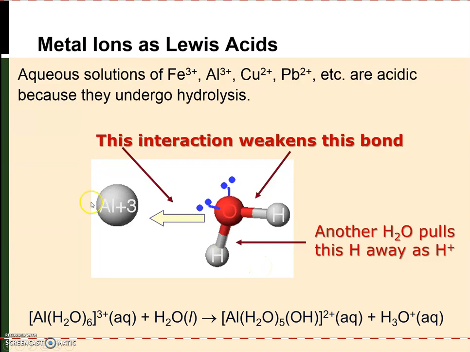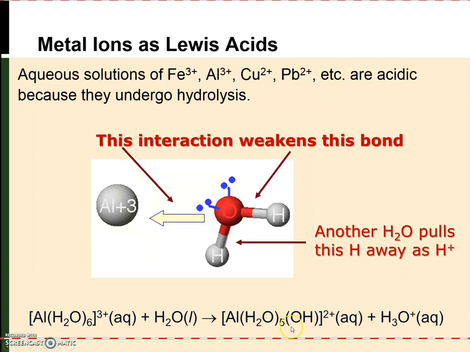So the reaction that's occurring here is aluminum forms a 6-coordinate complex ion with water. In the presence of other water, because these OH bonds are weakened by the interaction between aluminum and water, another water can act as a base and deprotonate the aluminum aqua complex. And so now we have 5 water molecules and 1 hydroxide ion bound to the central aluminum atom.